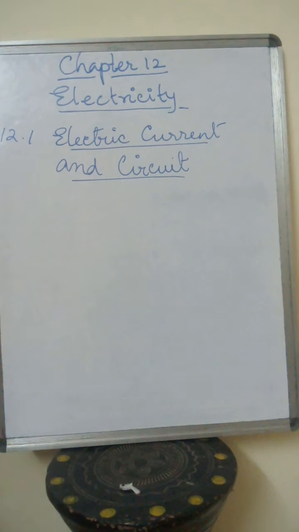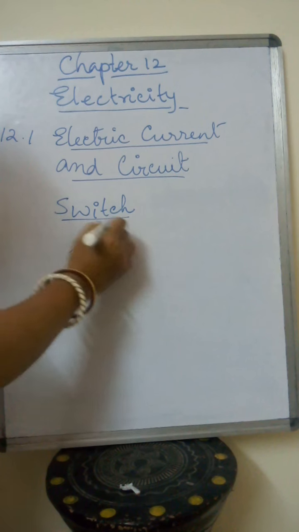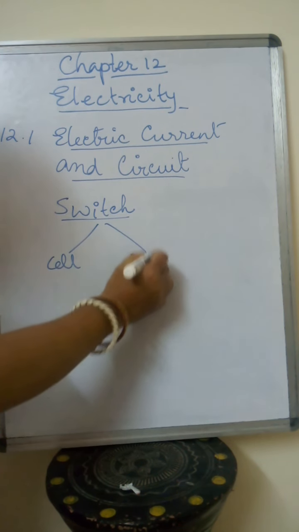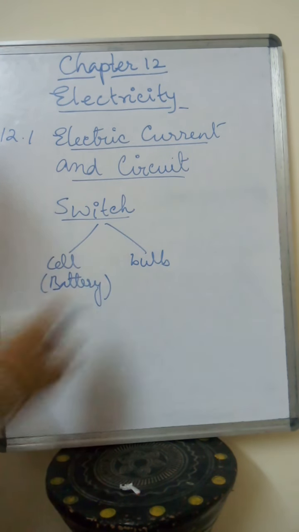For example, if I take the example of a torch, inside a torch we need a battery, or we call it a cell. When we put the cell in the proper way, only then will the bulb glow. If you don't put the cell in the proper way, the bulb will not glow. There is also a switch, and the switch is a very important part, because it connects a link between the cell and the bulb. Here the cell is nothing but the battery.